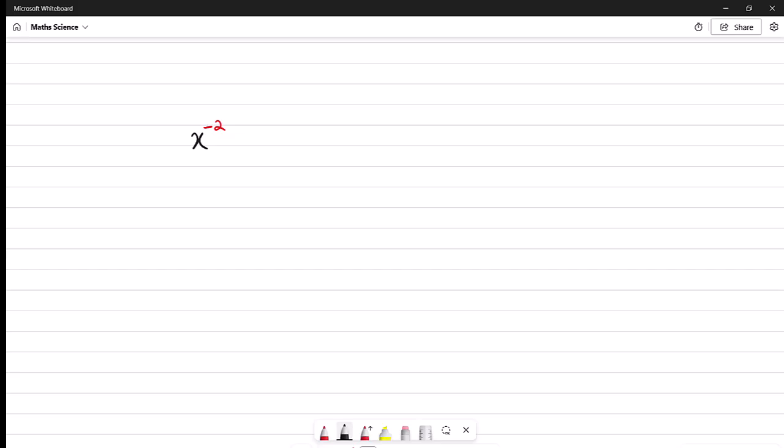Okay, so I'm going to start with my first example. Here I have x to the power of negative 2. Whenever you see something like this, we apply this rule that says a to the power of negative m is just 1 over a raised to power m. So basically we just flip it. If you want to switch this exponent from negative to positive, we just flip it.